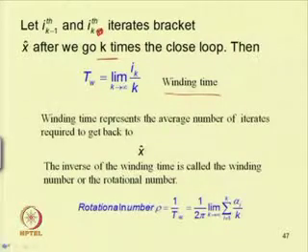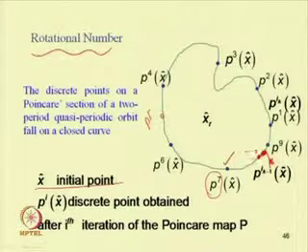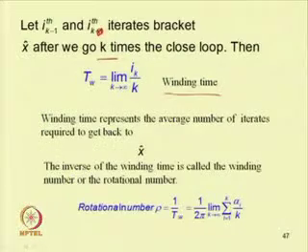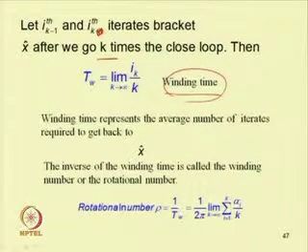Similarly, in the second iteration we can find which two iterates bracket this point, and similarly in the third. If we go k times and average, that is, the limit as k tends to infinity of i_k by k, we will get this winding time. The reciprocal of this winding time is known as the rotational number.